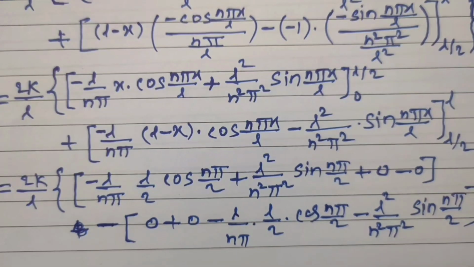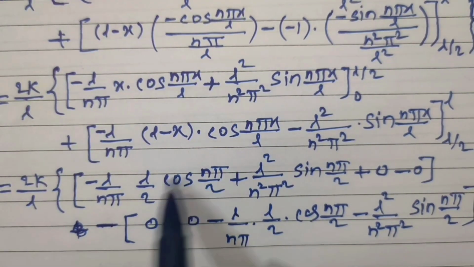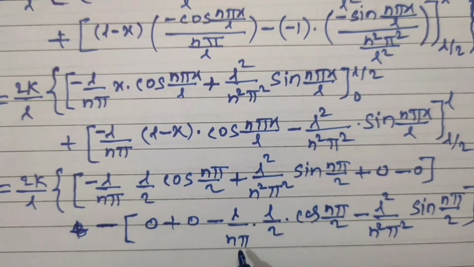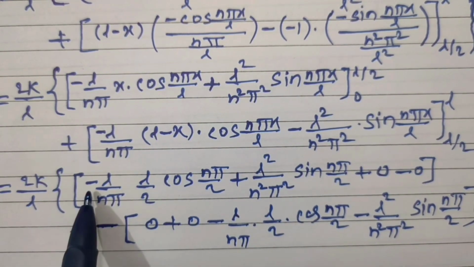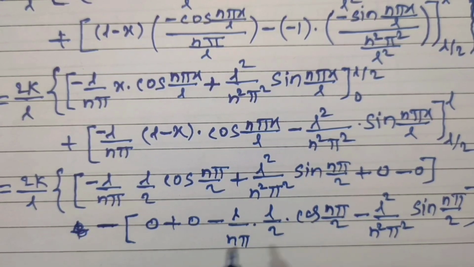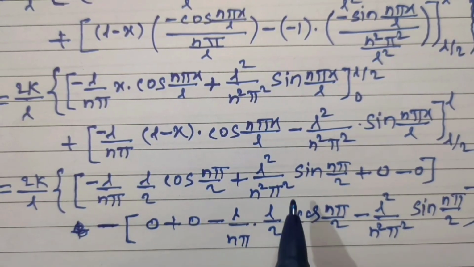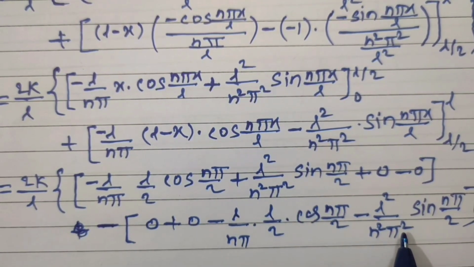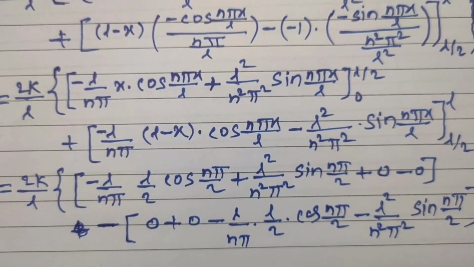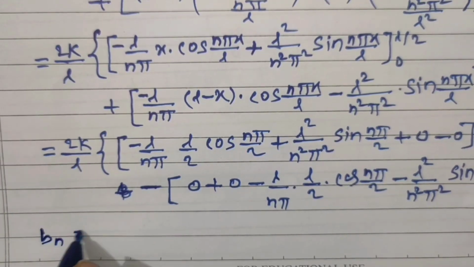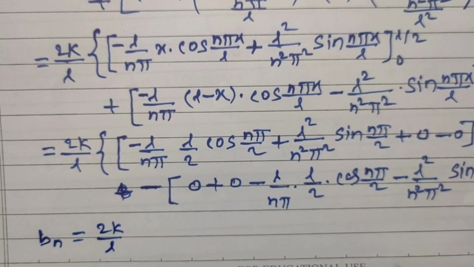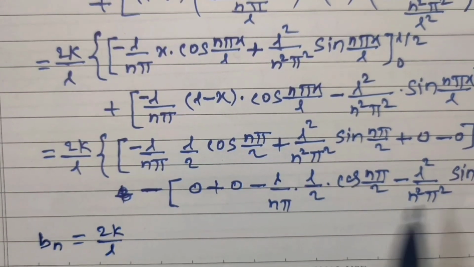Bracket close. Now here this term and this term get cancelled. This is with a minus sign and this is minus minus plus sign. These two terms get cancelled. Remains only this term and this term. Hence this can be written as Bn is equal to 2k upon L, this plus this, minus minus plus.